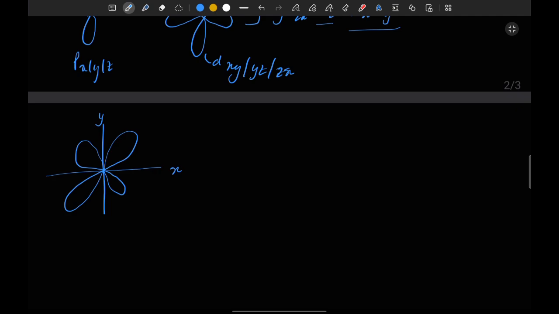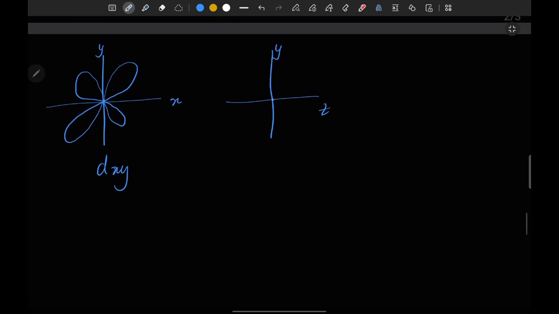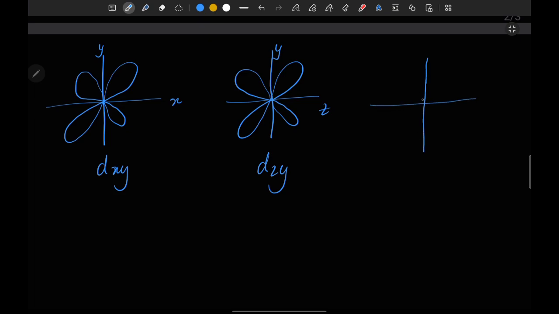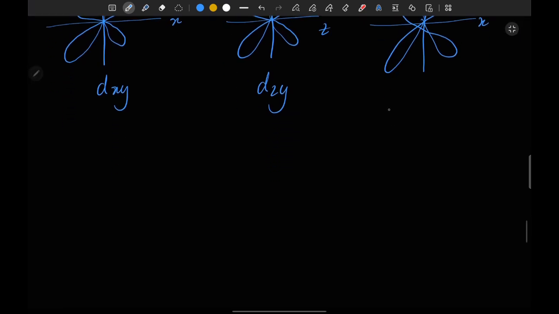Okay, so this is a dxy loop. Now we have the dyz loop, which is in the direction dzy. Now next is the x and z direction. At first look, all of them look the same, but when we plot all of the loops in a single Cartesian plane, let me plot them.